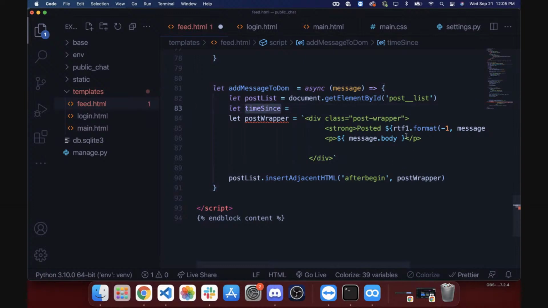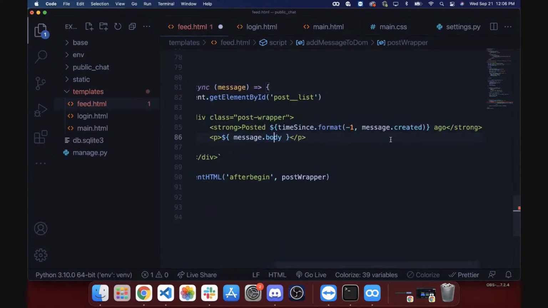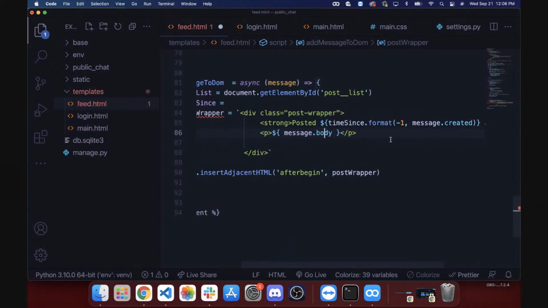Okay, so RTF1, that's going to be time since, right? I'm sending one more line. Just a second. Okay, formatter. When I'm writing it, I'm copying it from a video.